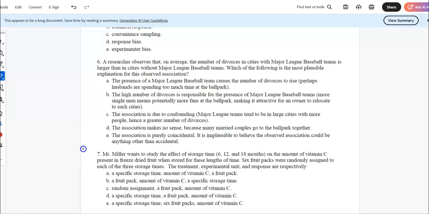Major League Baseball causes divorces to rise. I don't think so. The high number is responsible for the presence of the associations due to confounding, which tend to be in large cities. Hence, I think that might be it. The association makes no sense because many married couples go to the ballpark. The association is purely coincidental, is implausible to believe. Okay, so it's got to be C.